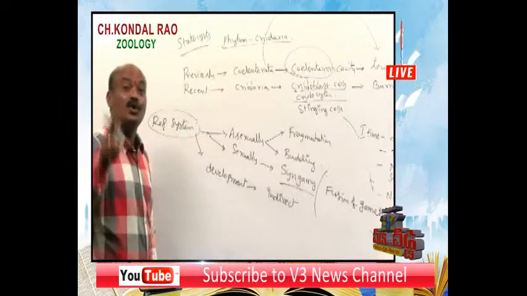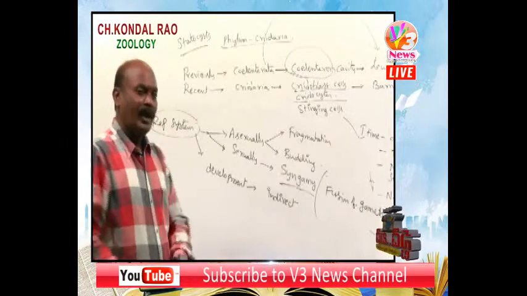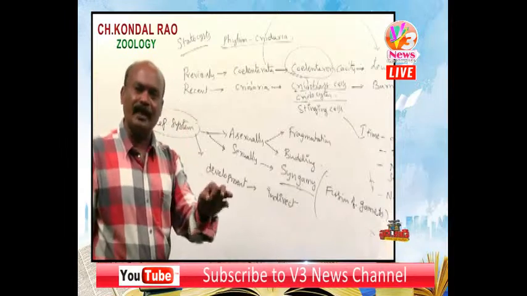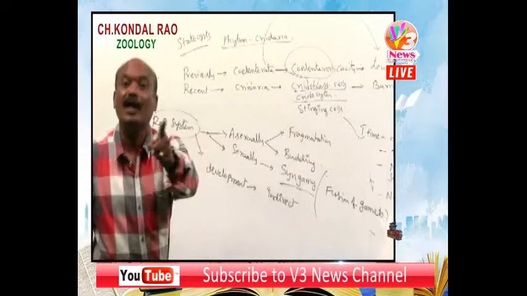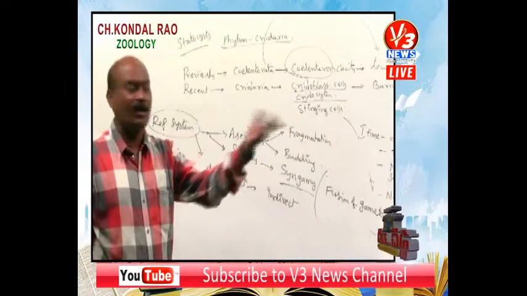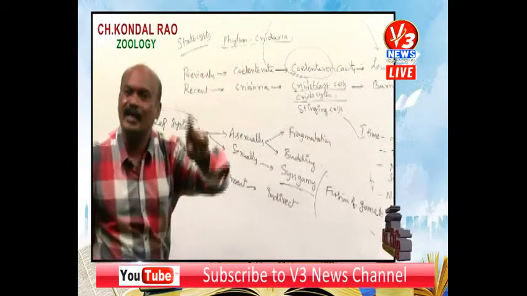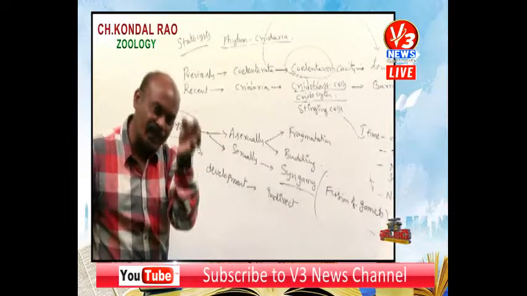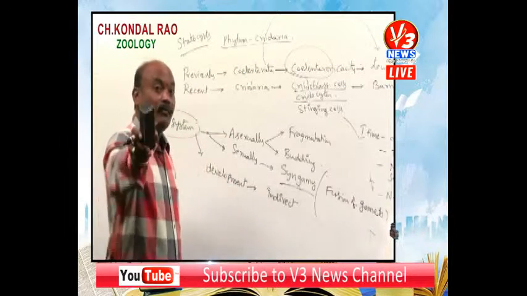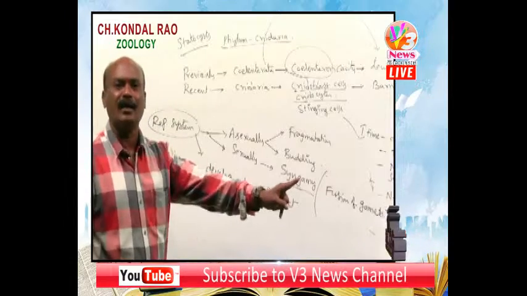The development is indirect. Yes, you know already in the sponges group, porifera group, indirect development means the presence of larval stages, larval form, intermediate stage. So in cnidarians, the common ciliated larval form is planula.